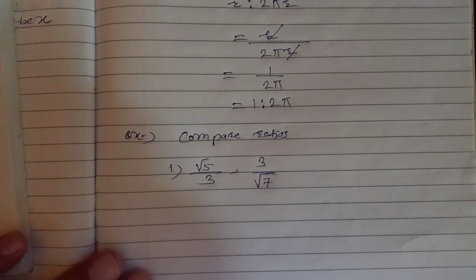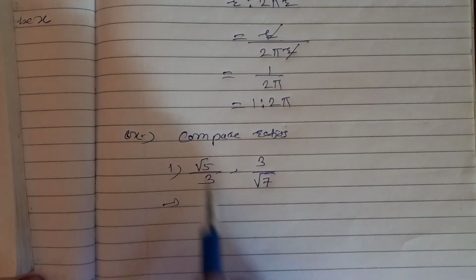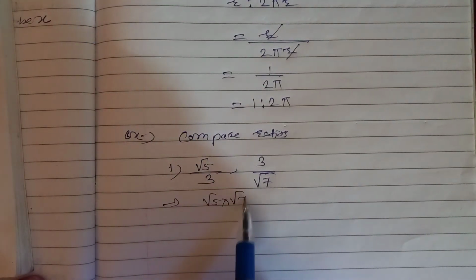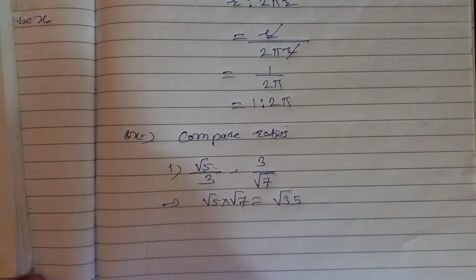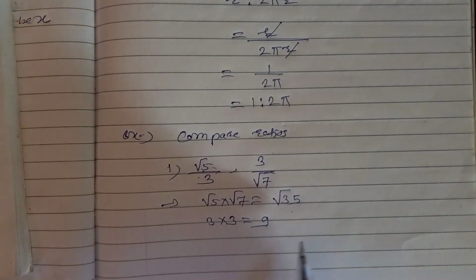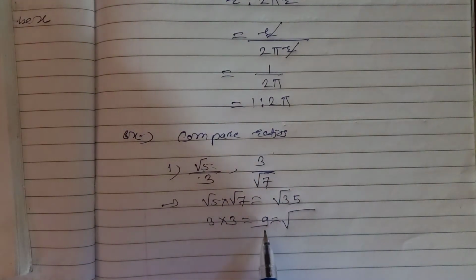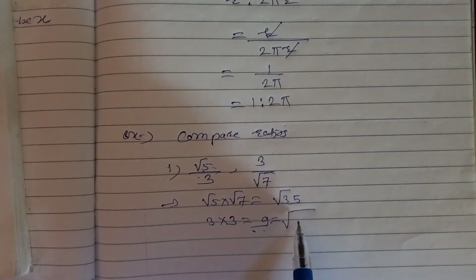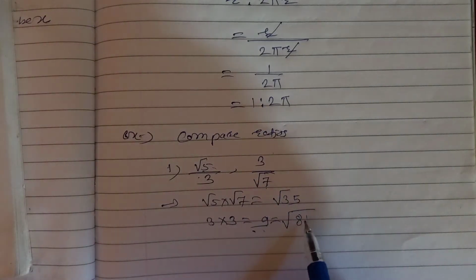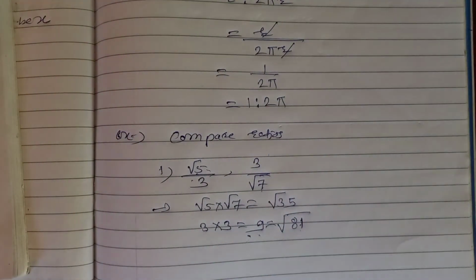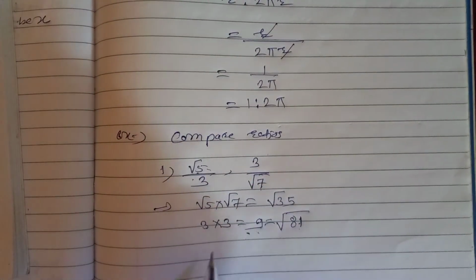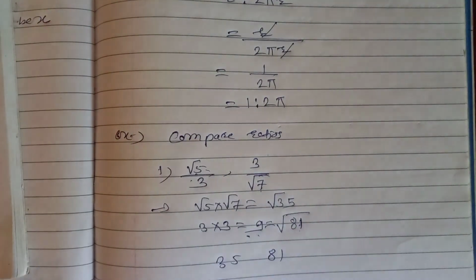Now here you have to compare, means you have to take the cross multiplication. Root 5 into root 7, what is it? Root 35. Then here 3 multiply 3, it is 9. This value is given in root, this is given separately, so write in root. You have already studied in surds. 9 goes with the square root, it is 81, because square root of 81 is 9, means we can write this 9 also as root 81. So now you can compare this 35 and 81. Tell me which one is greater?